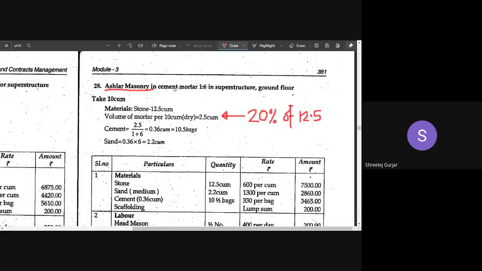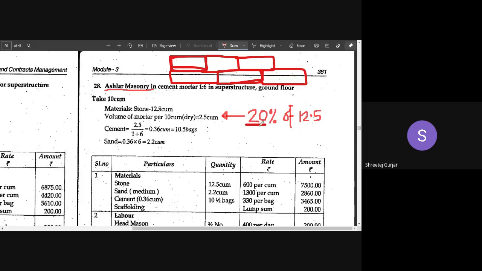We know that ashlar is much finer compared to coarse rubble masonry, wherein our stones are finely chiseled and the sides are properly cut into shape, and hence the joints will be very small. Joints will be proper. There will not be much gap between two stones. There will be proper placement of stones because they are properly sized and cut. Hence we require a lesser amount of mortar because the gaps are smaller.